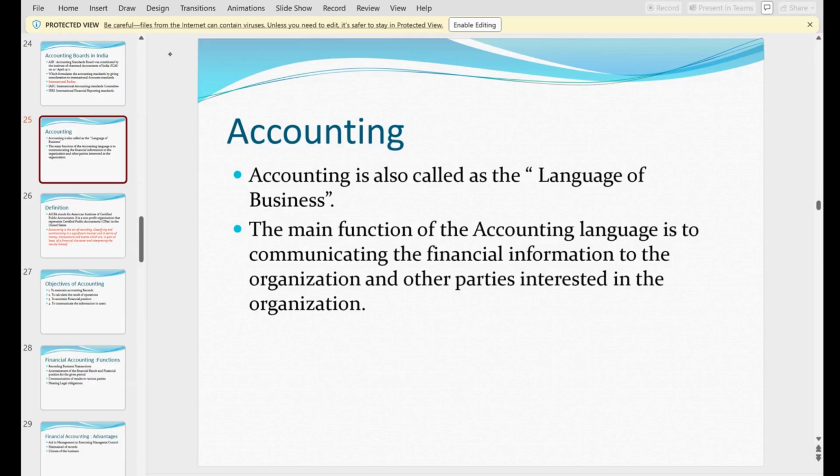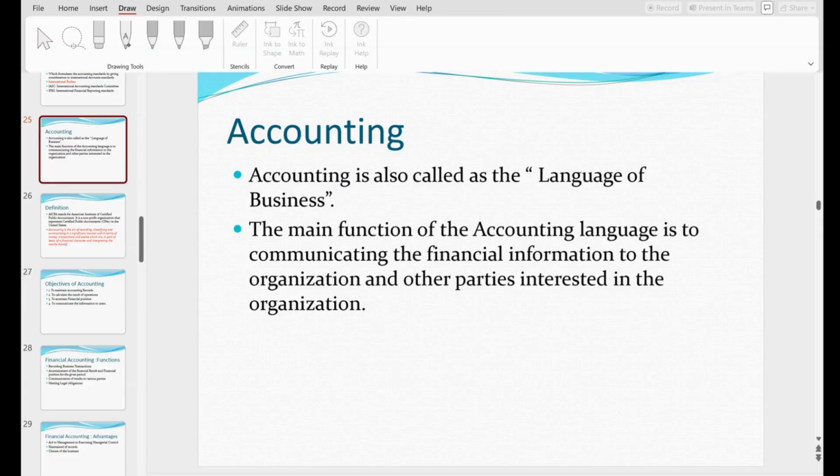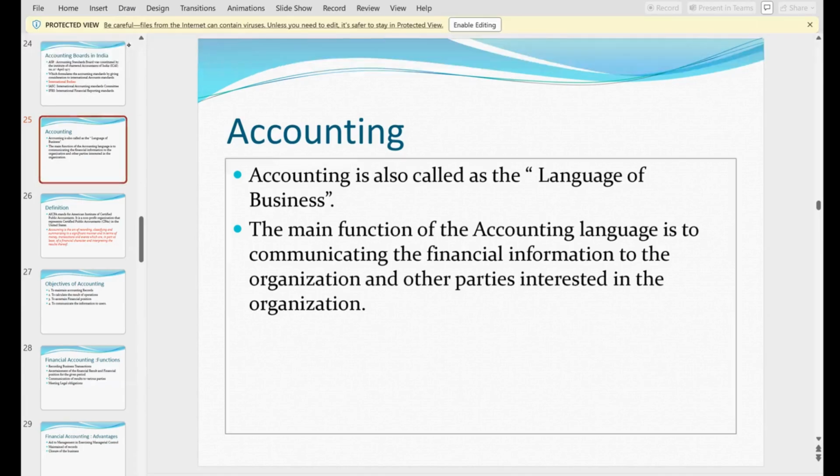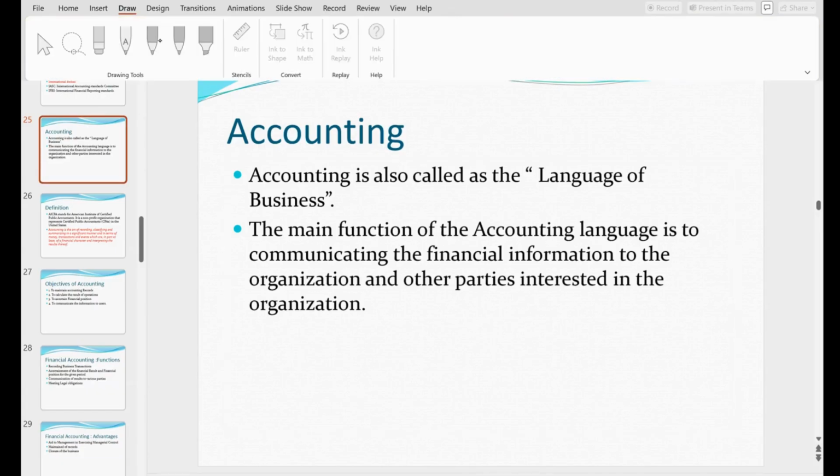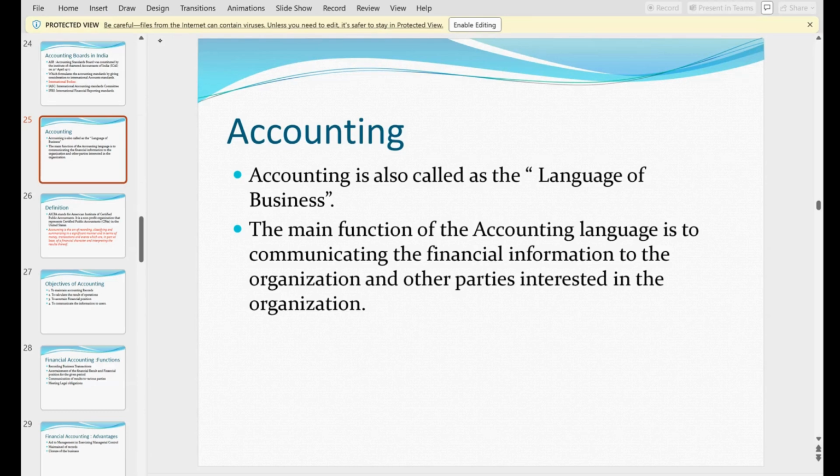The main function of accounting language is to communicate financial information to the organization and parties interested in the organization. So what is the main purpose of accountancy? The main purpose of accountancy is to give the financial information to the organization, or to the owner of the business, or to other parties interested.